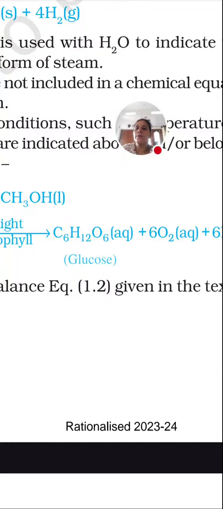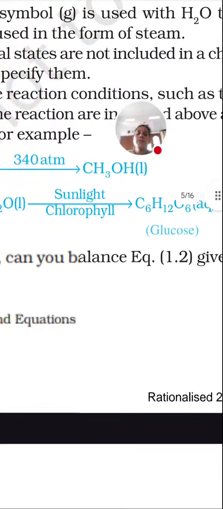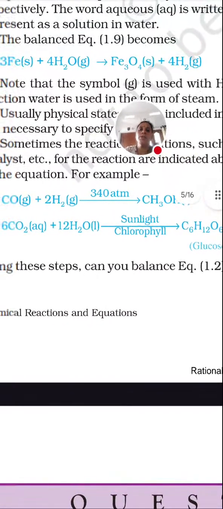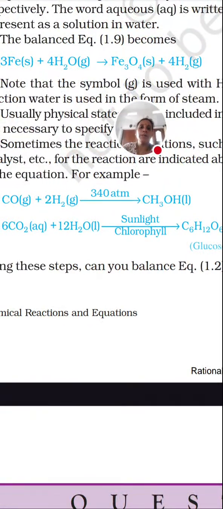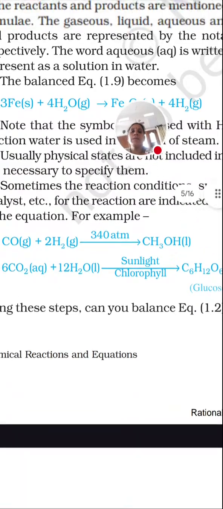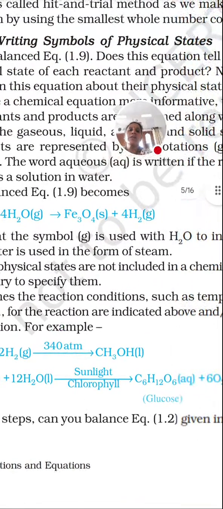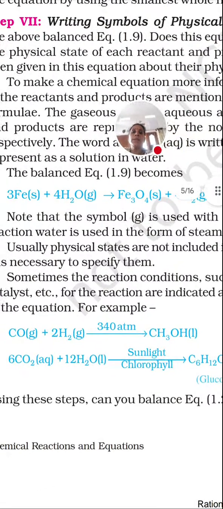So here we got this, they can make one more question. Here you can write how a chemical equation can be made more informative. For that you need to write by giving the states of the reactants and products, whether they are liquid, gaseous or solid. We can make the chemical equation more informative.